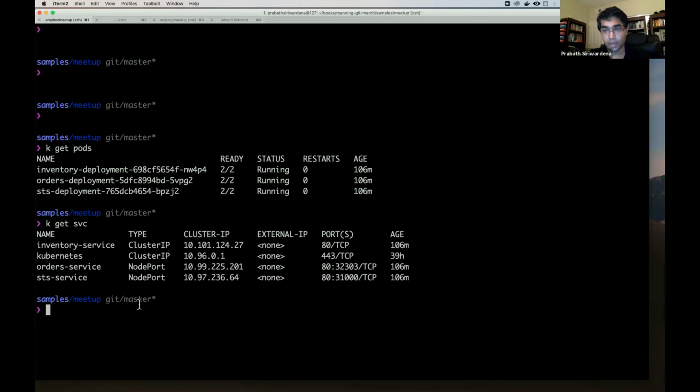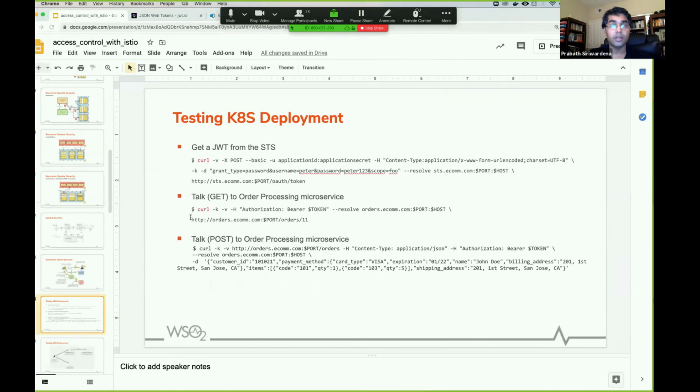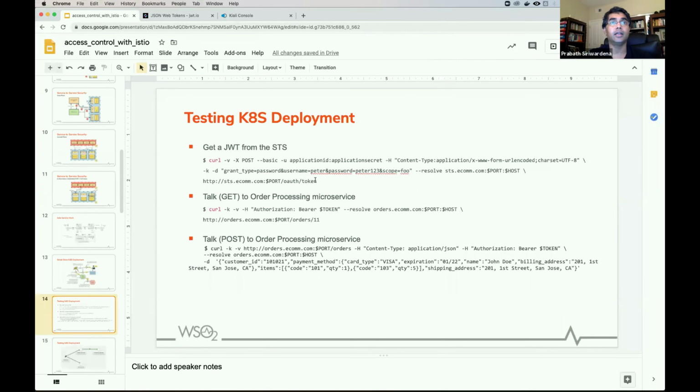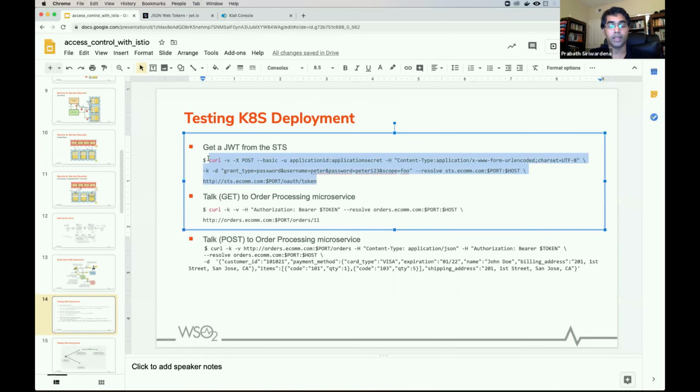There's no security enforced now. There's no TLS enforced, and there's no JWT verification enforced. So let's see how the basic setup works. First, I need to talk to the STS and get a token. This is a normal OAuth request using the password grant type. Once again, the password grant type is not recommended, but I'm just using it here. You need to pick the grant type which works best for you. Mostly it's the authorization code grant type.